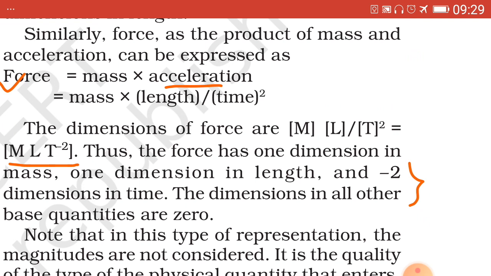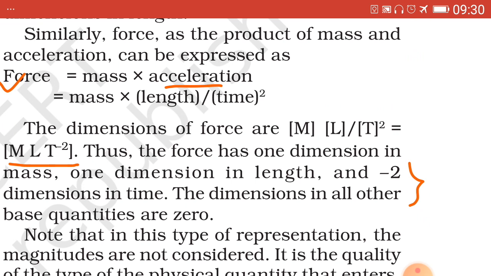The complete dimensional formula will be M1 L1 T minus 2. Here power 1 is not written, but you should write M raised to 1, L raised to 1, T raised to minus 2 in square brackets. M, L, T: always write all capital letters. So here the dimension of mass and length is 1, while that of time is minus 2. Minus 2 is the dimension in time.